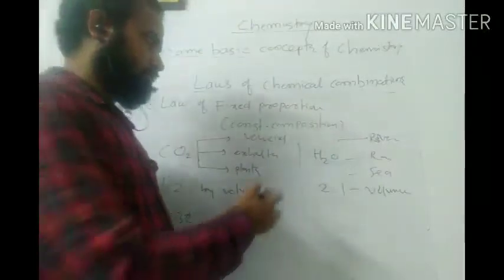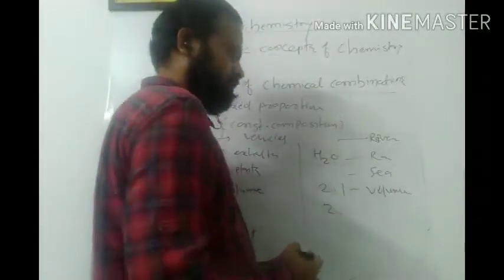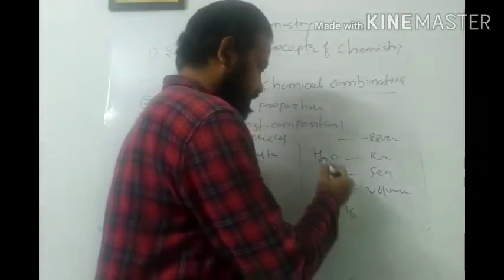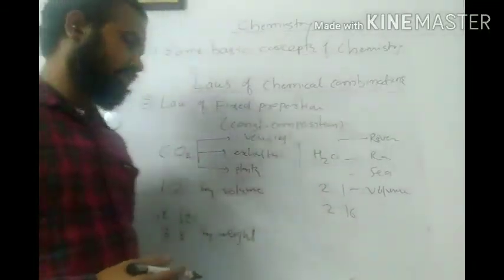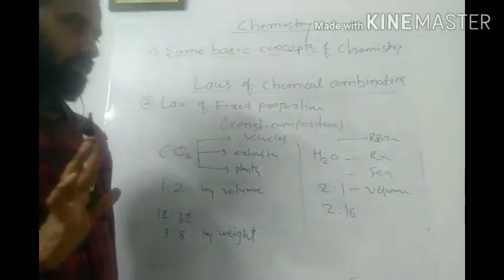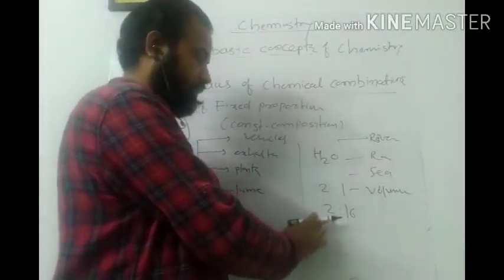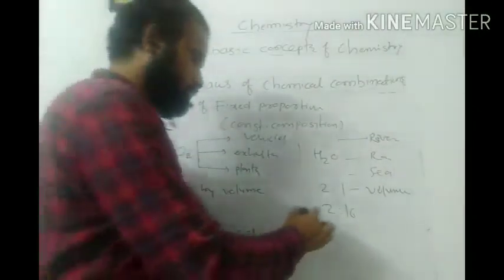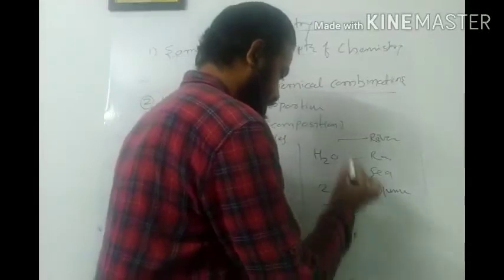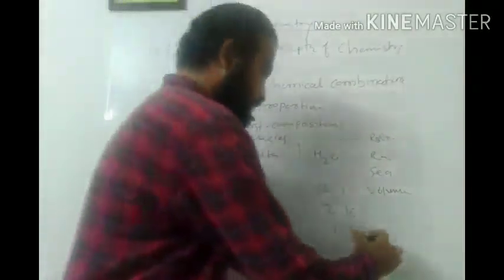By weight, two atoms of hydrogen have mass 2, since hydrogen has atomic mass 1, and oxygen has atomic mass 16. So 2:16, simplified, gives 1:8. This is by weight.